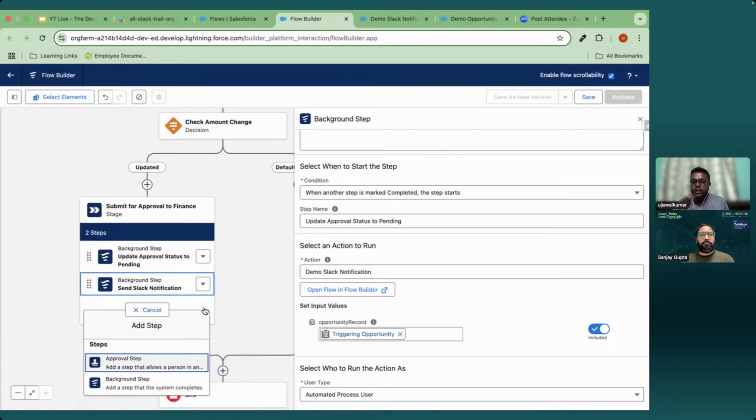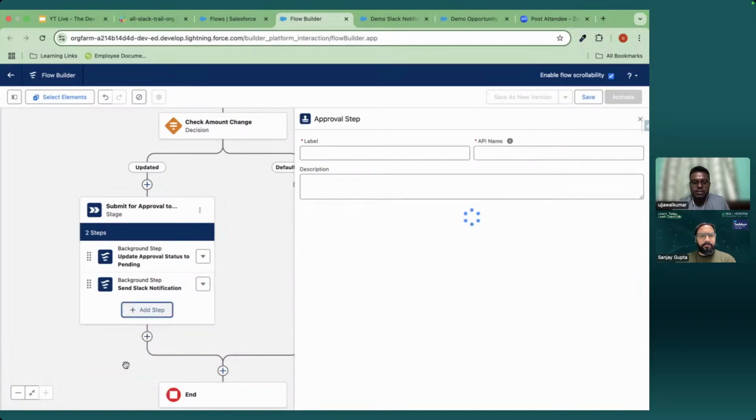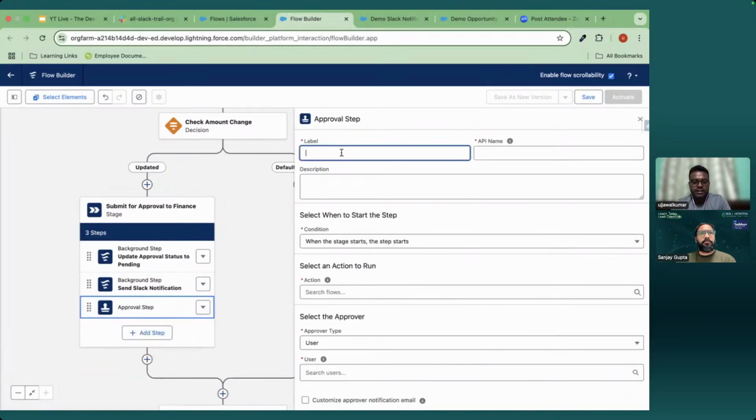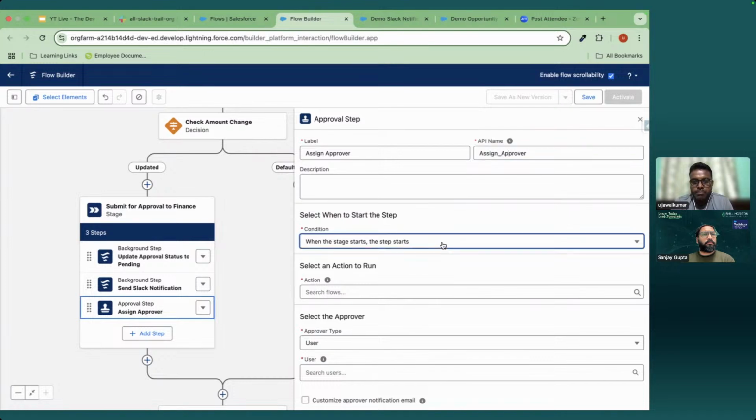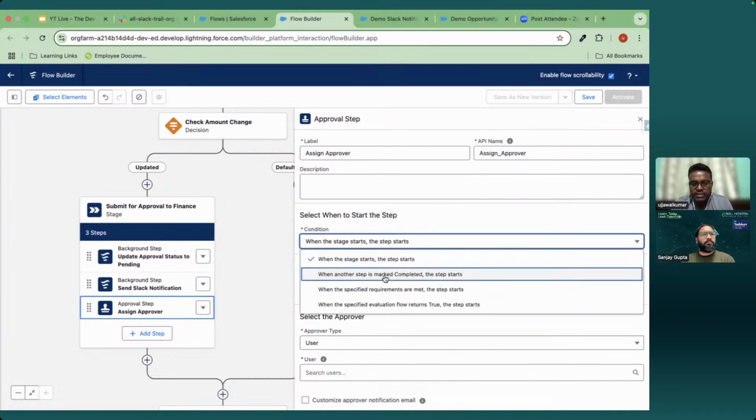So in order to assign the approver, we will have to write an approval step. So I will add an approval step and name it assign approver. When the stage starts, the step starts, we can choose it, but I want to choose when another step is marked complete, the step starts.